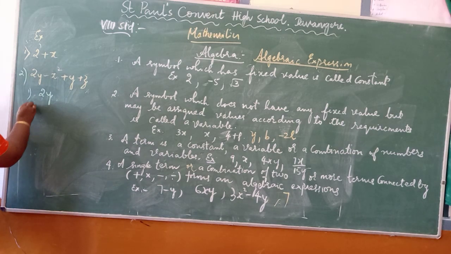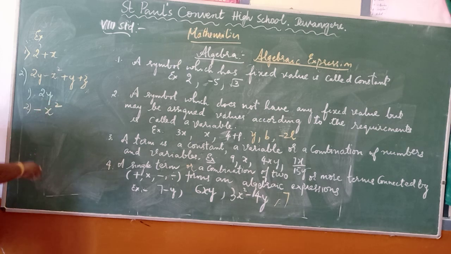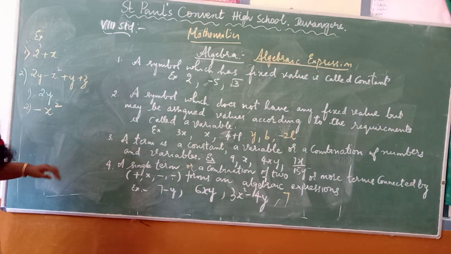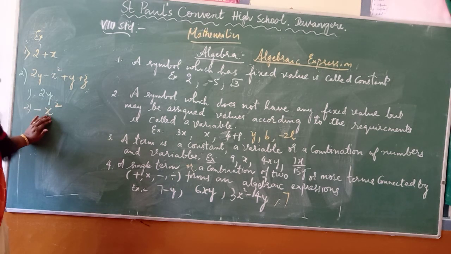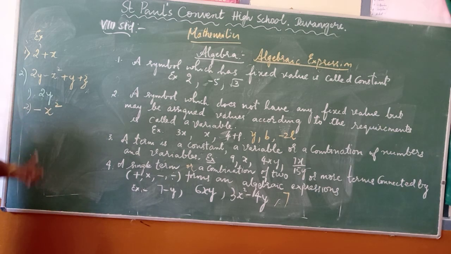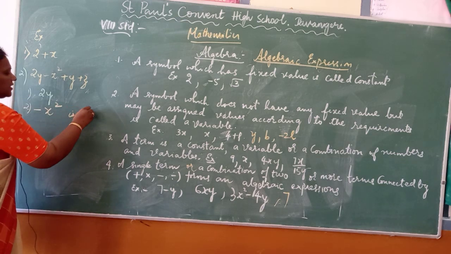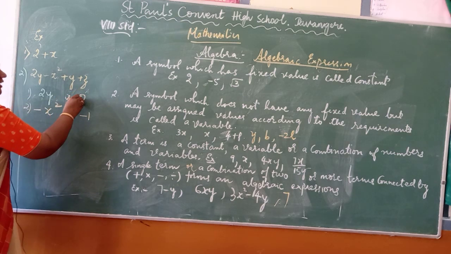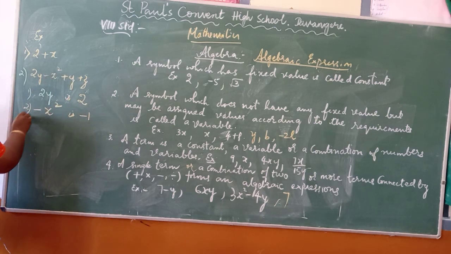The second term is minus x square. In this, which is the variable? The variable is x. And the coefficient here, if there is nothing, it is understood to be 1. So the coefficient is minus 1. Let me take the third term.